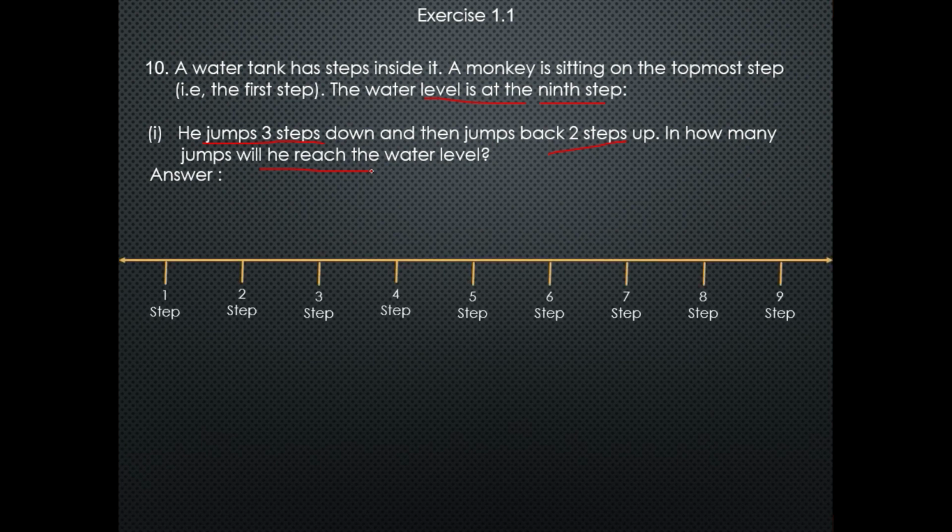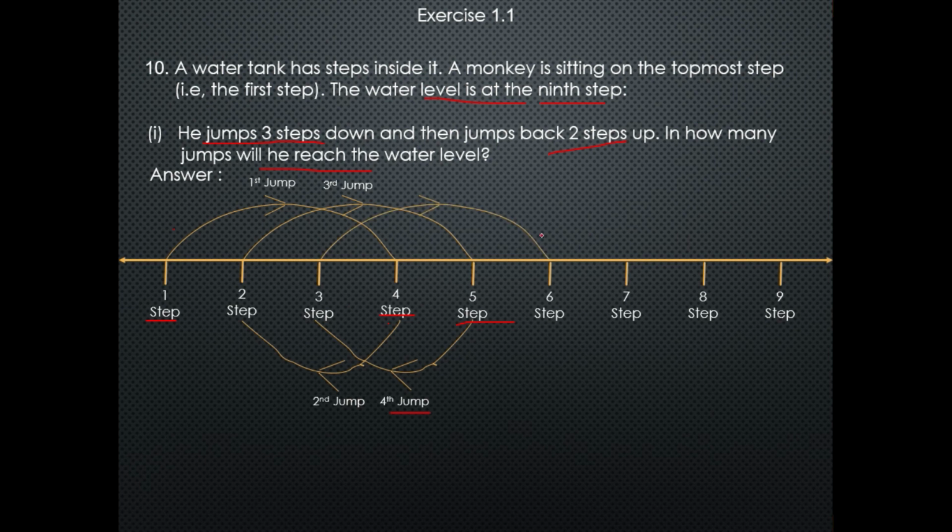See here, these are the 9 steps. First the monkey will jump 3 steps, so it will move from step 1 to step 4 because he jumped 3 steps down. After that the monkey jumps 2 steps up, so the monkey will come from step 4 to step 2. From the second jump, again it will jump 3 steps and move to step 5. Again he will step up 2 steps and it will reach step 3.